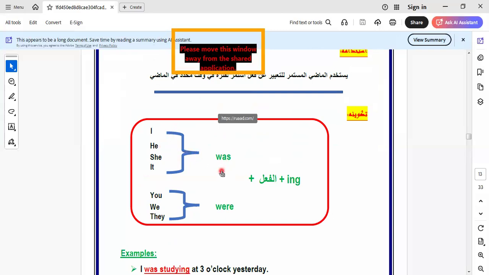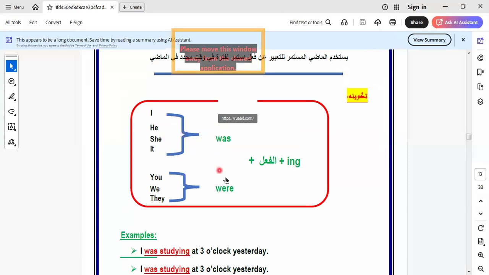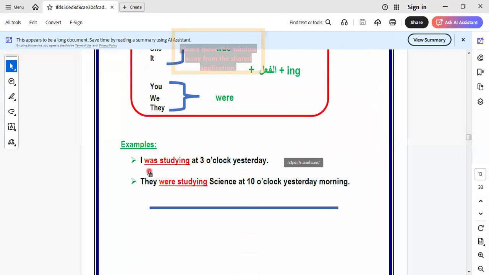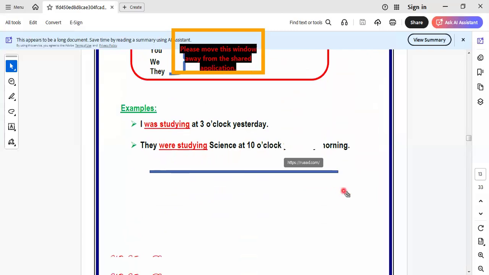So when do we use was and when do we use were? What are the pronouns that take was, and what are the pronouns that take were? The pronouns that take was are I, he, she, it. You, we, they take were, plus verb plus ing. Here we say I was studying at 3 o'clock yesterday. So all the time at 3 o'clock yesterday, I was studying. Here we say they were studying science at 10 o'clock yesterday morning. So I'm expressing the action yesterday morning at 10 o'clock, that I was studying science at this time.